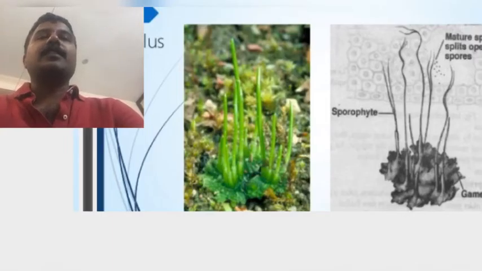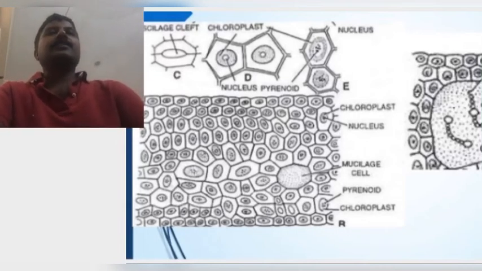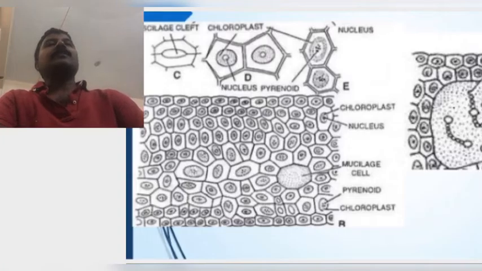Next, the internal structure of the Anthoceros thallus. In Marchantia, the internal structure is differentiated into three types of internal parts. But in Anthoceros, the thallus has no internal differentiation. Generally, the thallus is several cells thick, and the thickness in the middle region varies in different species.